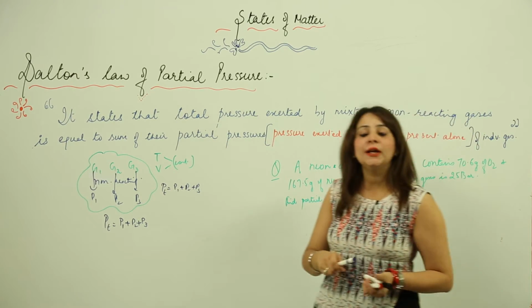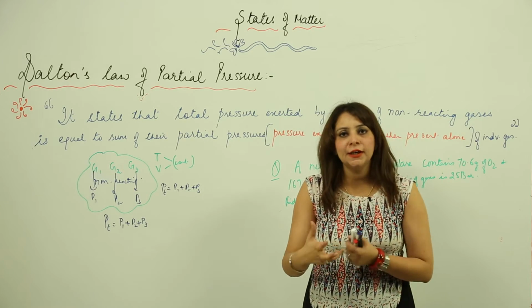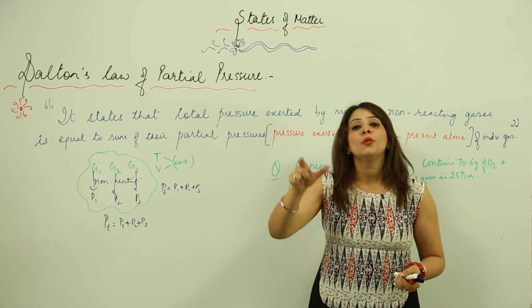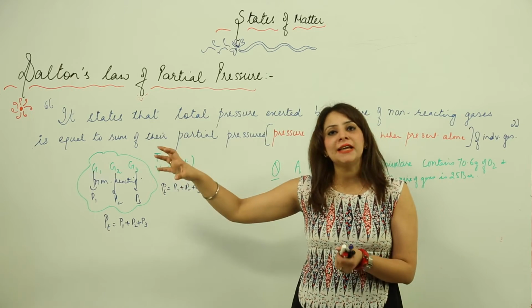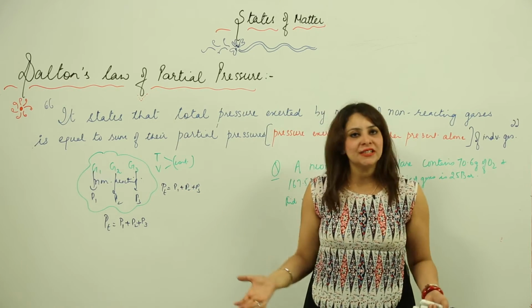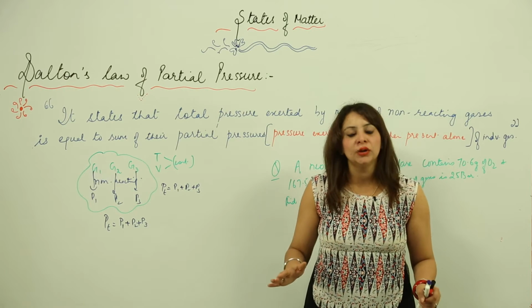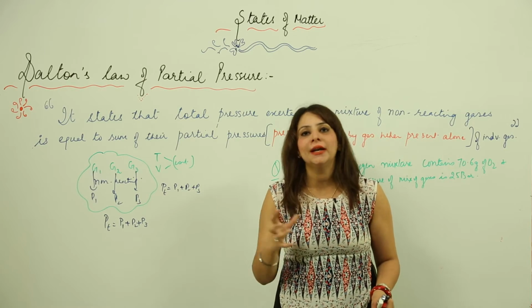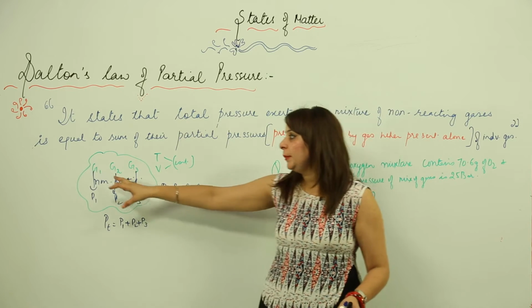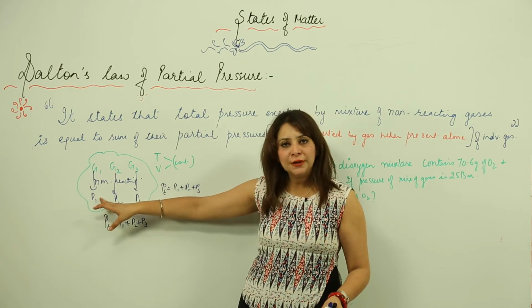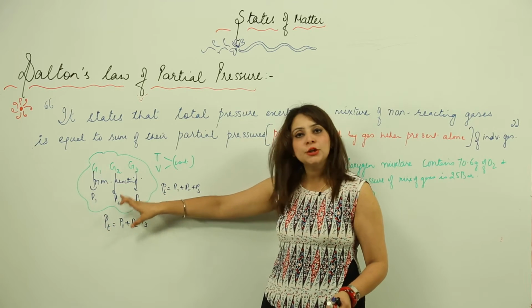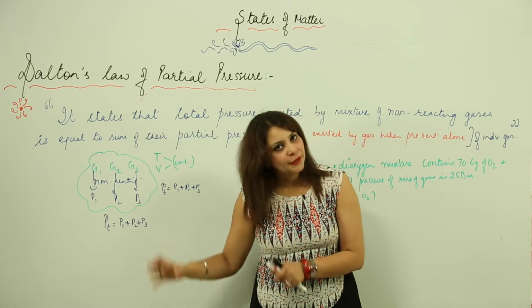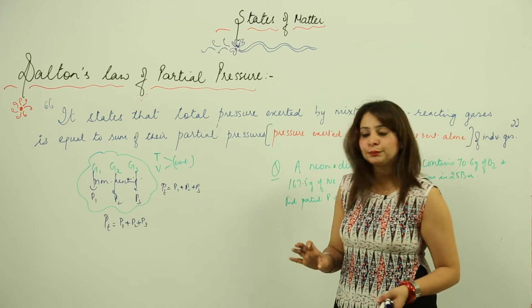Now you must be wondering what partial pressure is, so I'll just recall it for you. Partial pressure is the pressure which a gas would exert when it is present alone. It means it is not present with some other gas, it is present alone. So the pressure which a gas would exert when it is present alone is called partial pressure. This is what it will be like. Gas 1 will be exerting its partial pressure P1, and it will be exerting P2 and P3. So the total pressure will be equal to the sum of their individual pressures. So this is what we have.